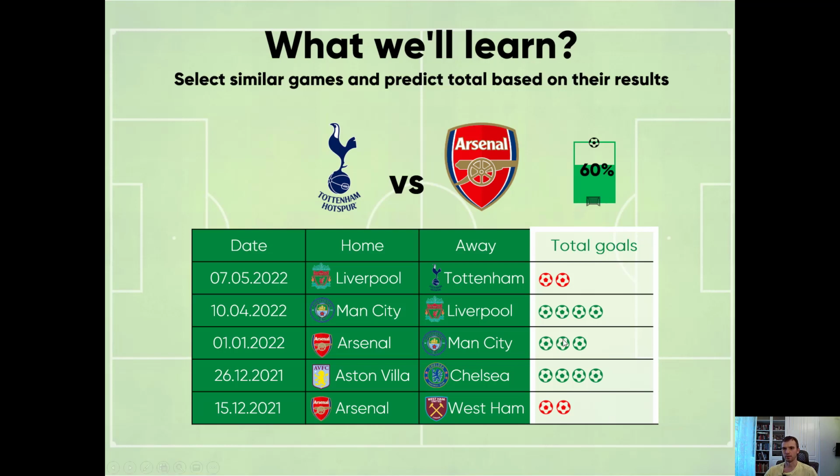3 or more goals were scored, and only 2 games, Arsenal, West Ham and Liverpool, Tottenham, in which 2 or less goals were scored. So based on these results, we conclude that these kind of games end in 3 or more goals 60% of the time. So it's clear that this is an exaggerated example, but it shows how the model works. So let's take a look at how we build our model.